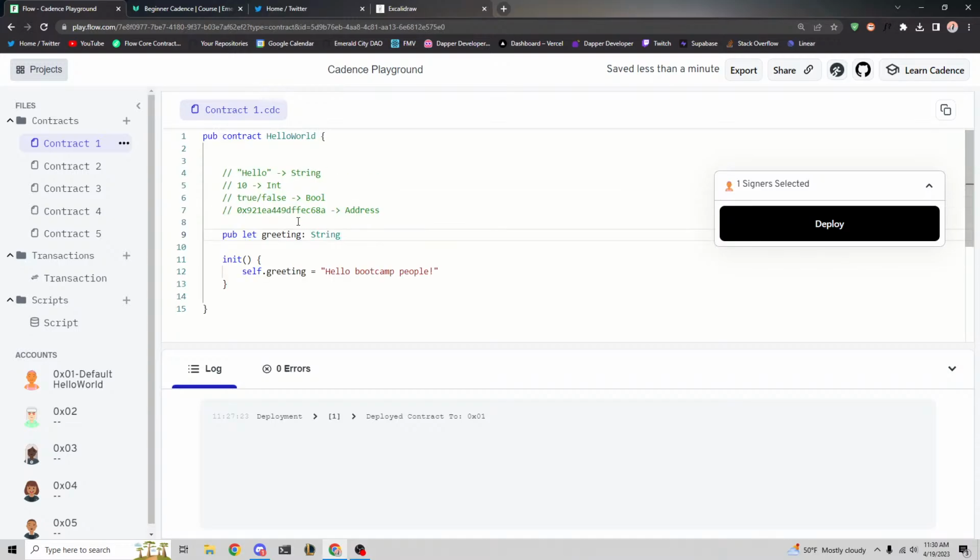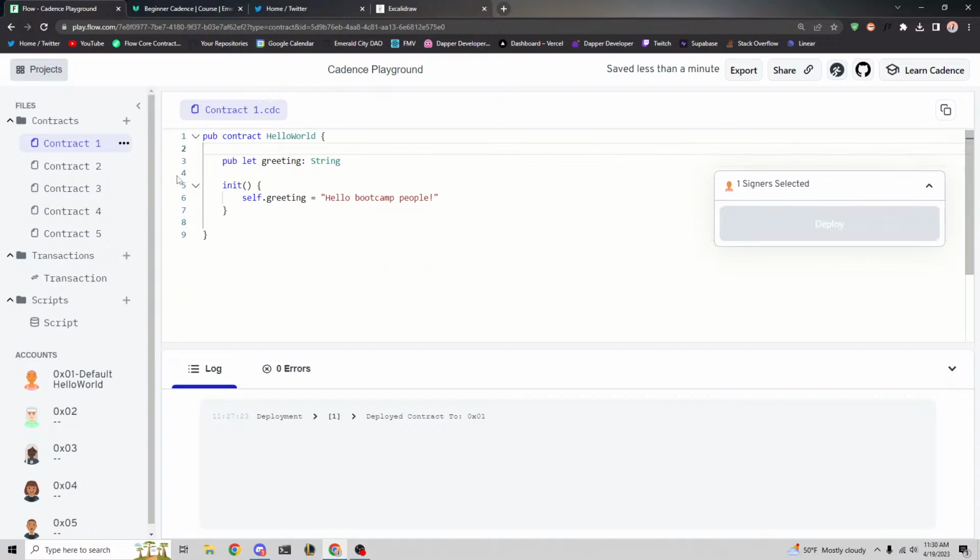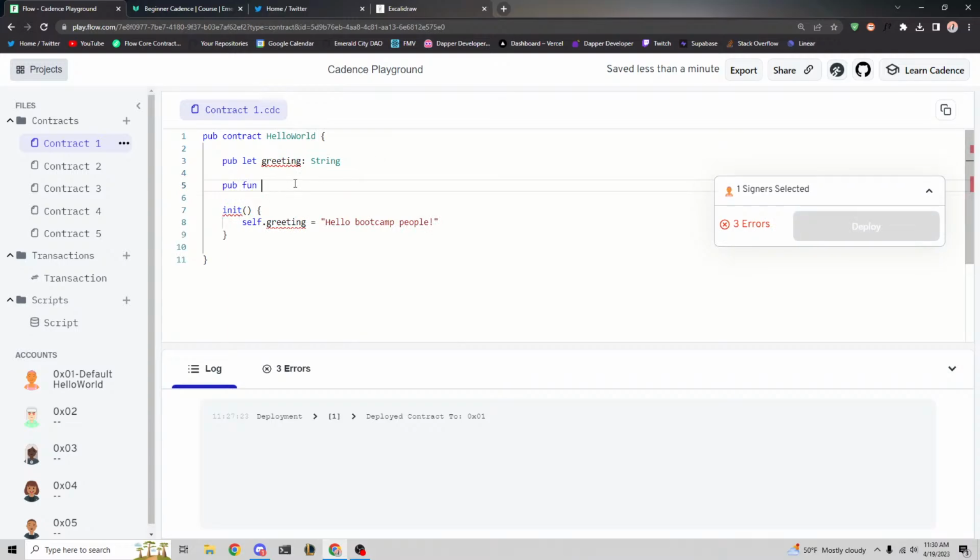Okay, so let's add a function in here. Let's delete this for now. Let's define a function called public function. And for all you non-programmers out there, a function is something that executes some sort of action. Unlike a variable, which is basically just something that holds data, right? This is what we call a variable. A function is something that will do some code. It will take some action.